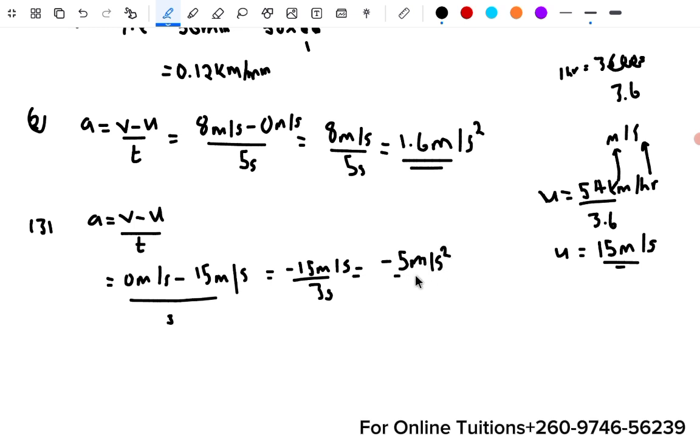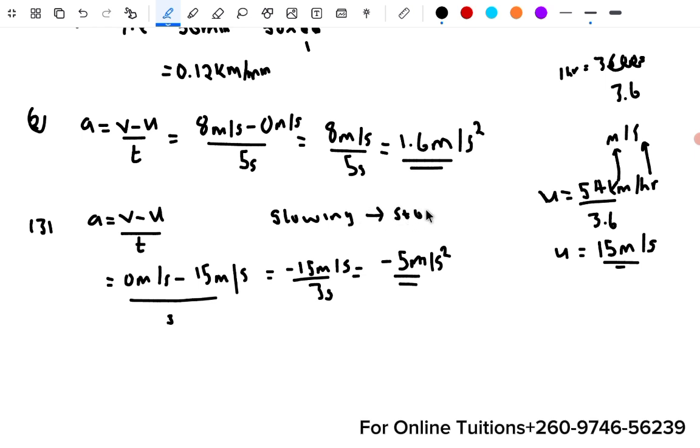Now this is what we call the deceleration, or retardation. When acceleration happens to be negative, this simply means that the car is slowing down. So it slows down till it stops.